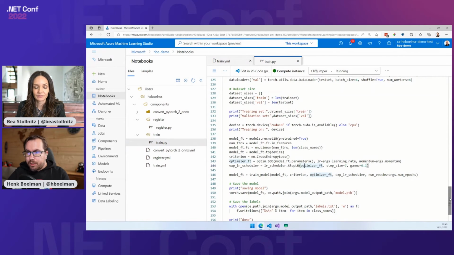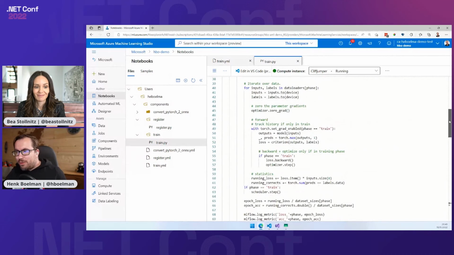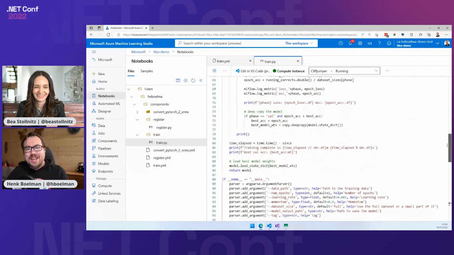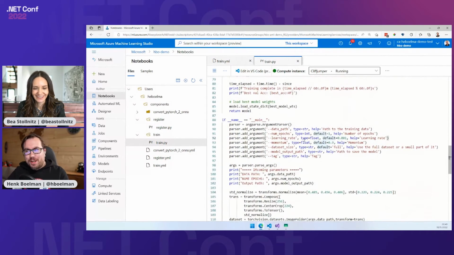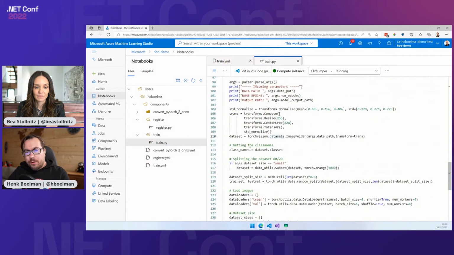This is the file I've got from B. So I'm going to try to explain it, and if I'm doing it wrong, B, please tell me. So the first thing we do is make sure that we can handle incoming parameters. Then we're going to shape our data. We're going to divide it into a test and train set.